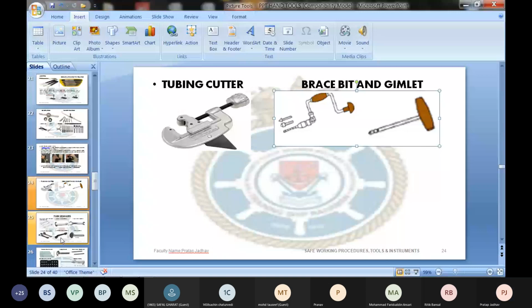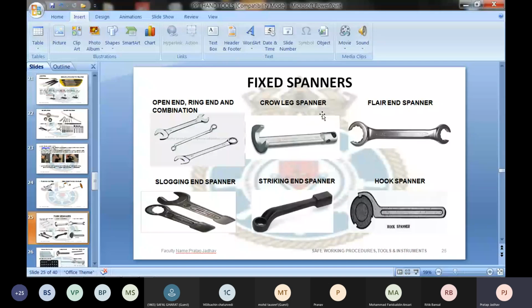But before that, I would like to show you the next tool category, called the non-edge tools, and we'll start with the spanner. Spanners are also called wrenches. Spanners are also called wrench, so do not get confused between the spanner and the wrench. It is the same thing.